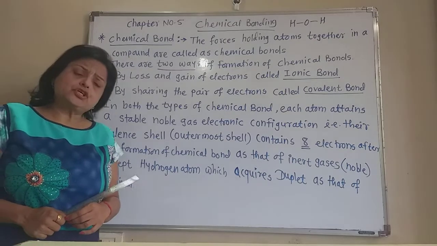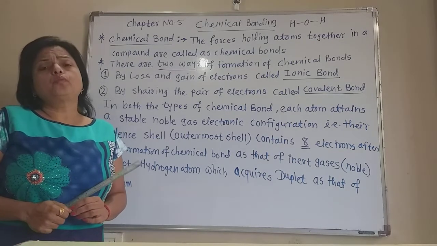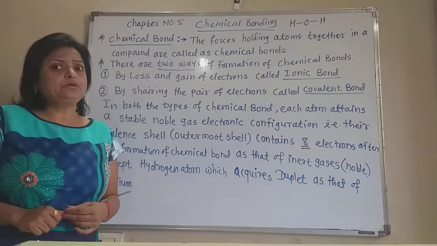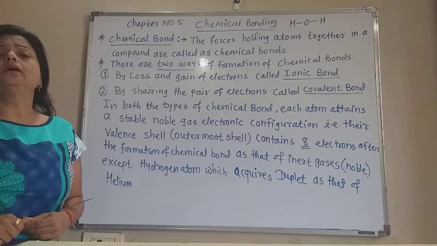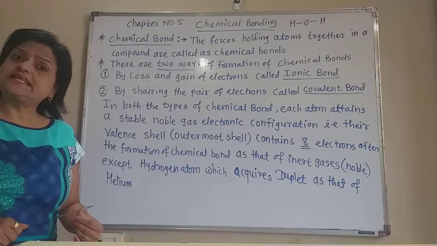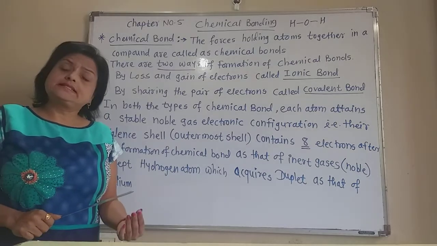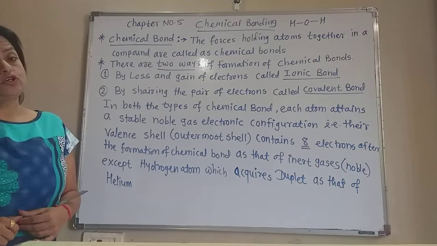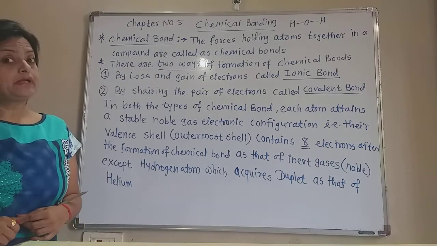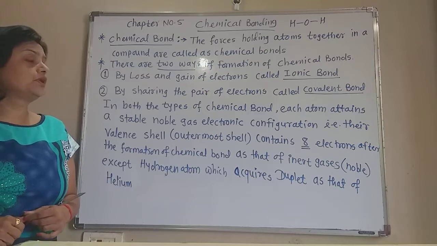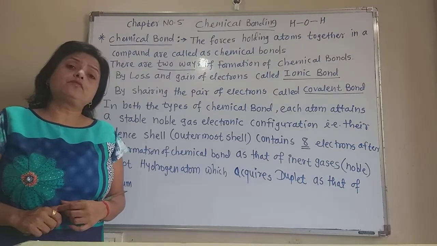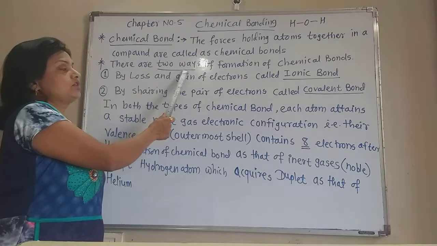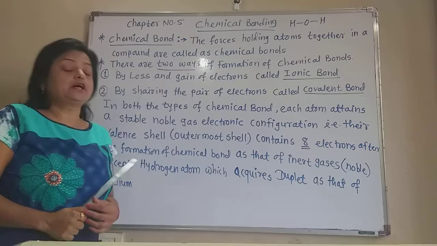In elements also, two or more atoms of the same element can form molecules. There is also chemical bonding between the same atoms in the same elements, such as the sharing type of bonding, sharing of electrons. Chemical bonds are formed in two different ways. There are two ways of formation of chemical bonds.